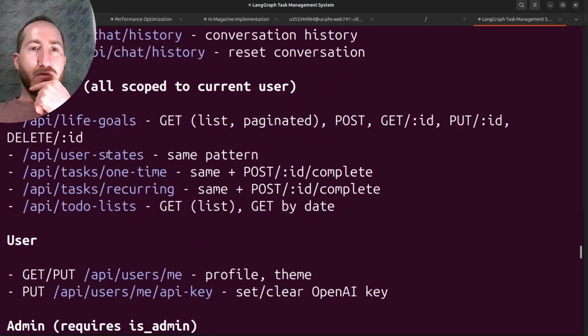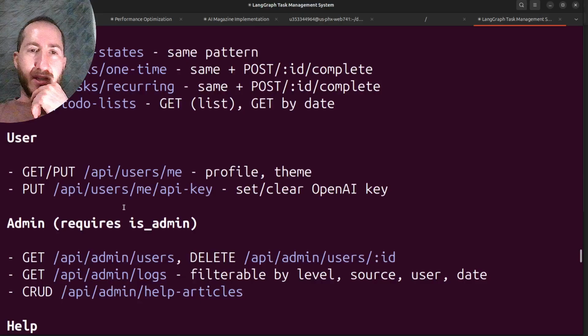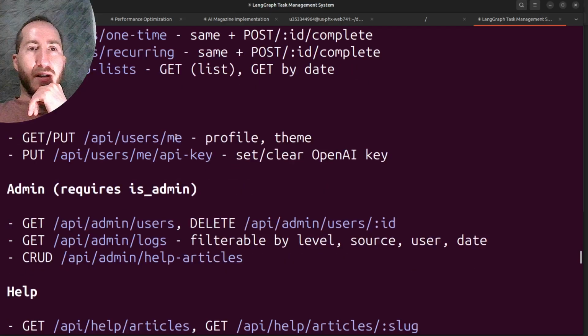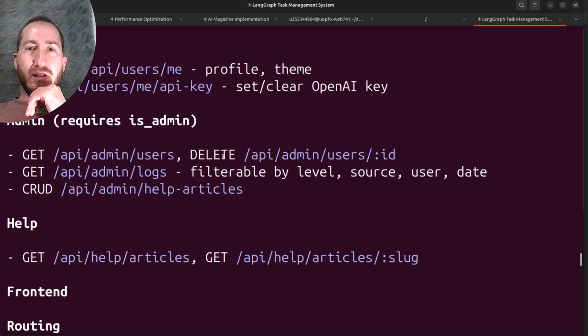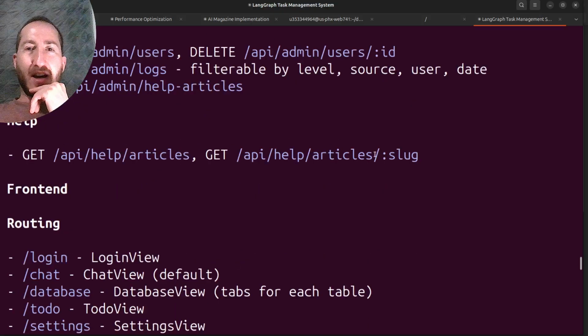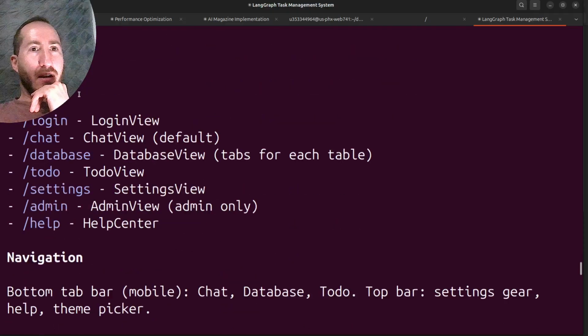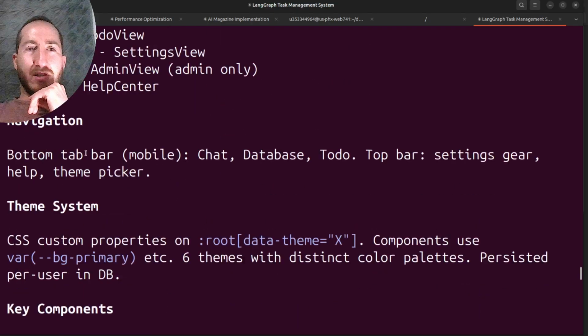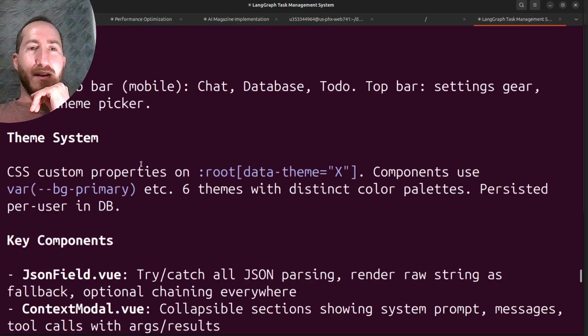Data CRUD: life goals, user states, one time and recurring to-do lists, getting the user profile and the theme, setting and clearing the OpenAI key, the admin interface, the help articles, routing for the front end, navigation, bottom tab bar on mobile, chat, databases, to-do, top bar, settings gear, help, theme picker, theme system.